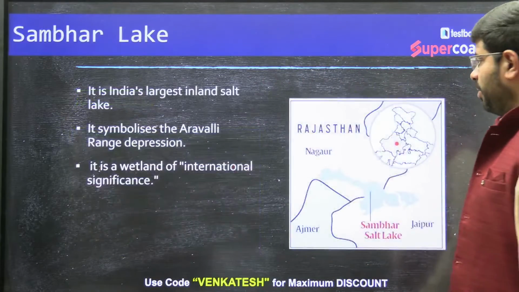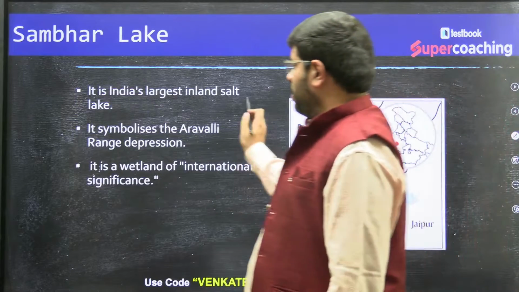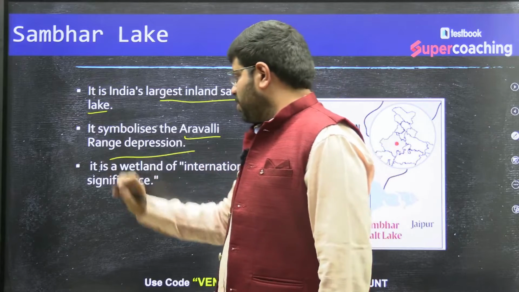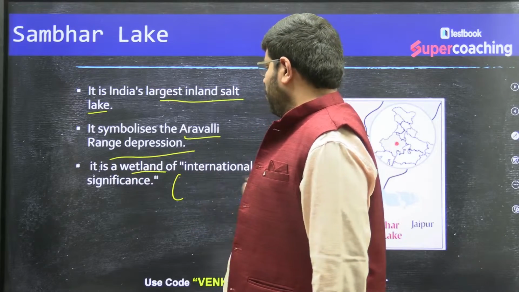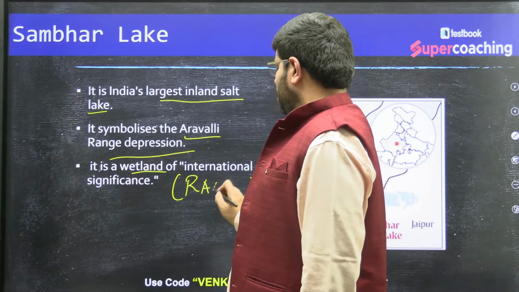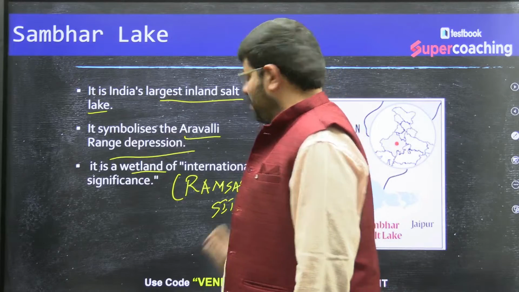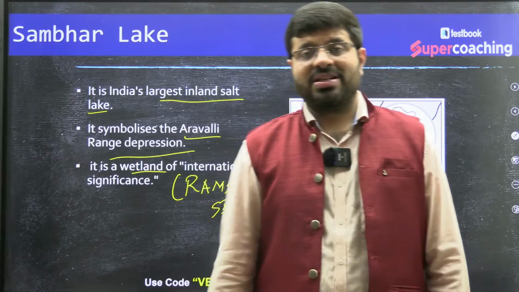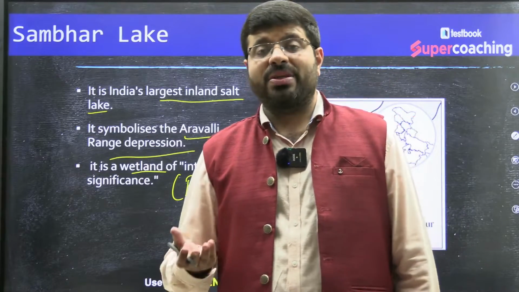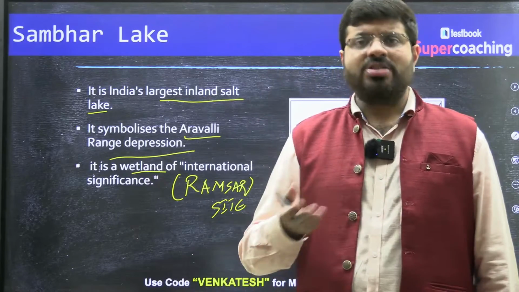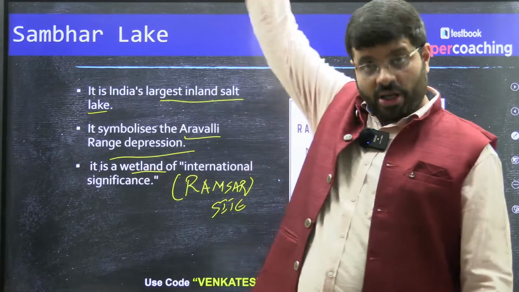The Sambar Lake. Now, where is it located? Rajasthan. Largest inland salt lake, symbolizes the Aravalli Range depression, and it's a wetland of international importance. In other words, it is a Ramsar site. See, once upon a time, the number of Ramsar sites happened to be around 25. Once upon a time means not long ago.